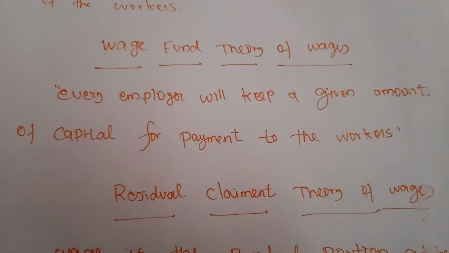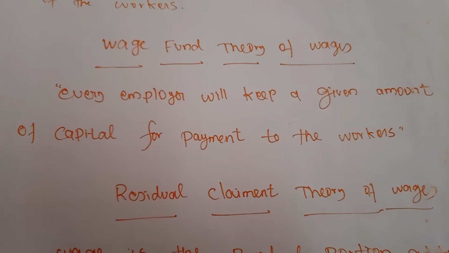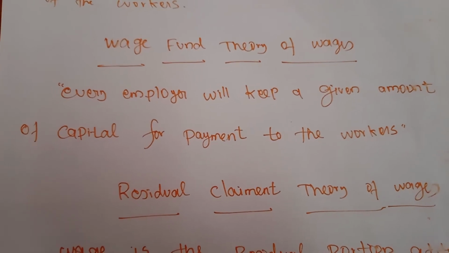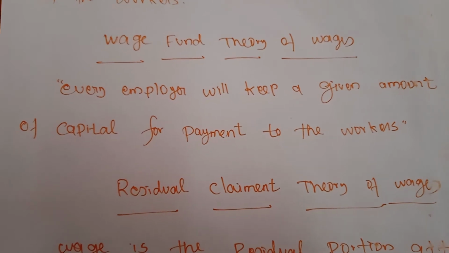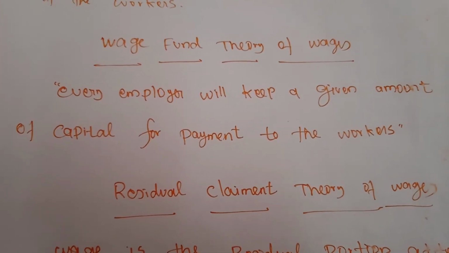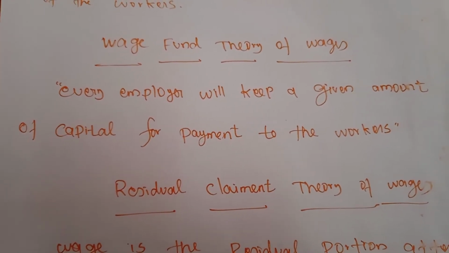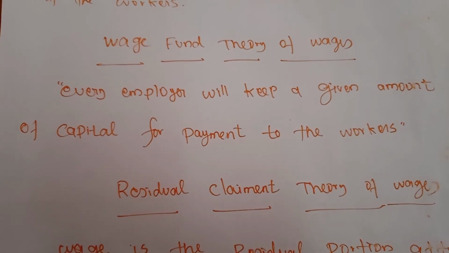Because of that, the employer or producer also has to keep some amount of money ready.